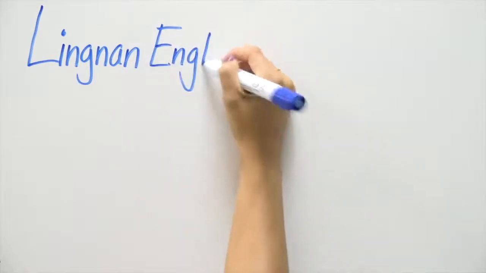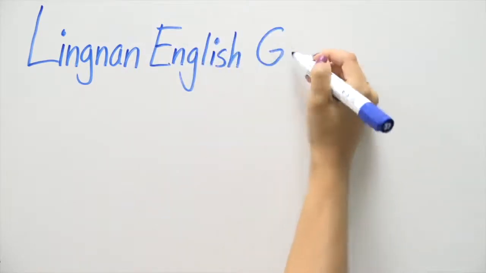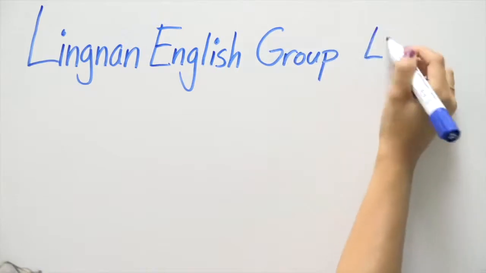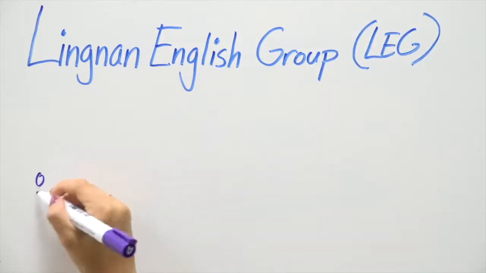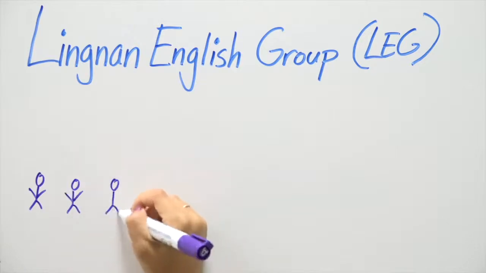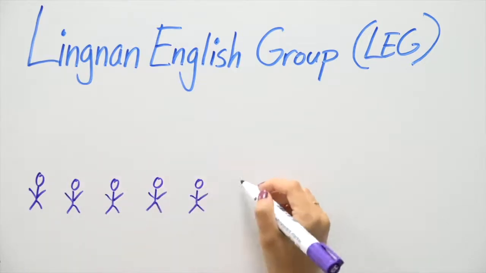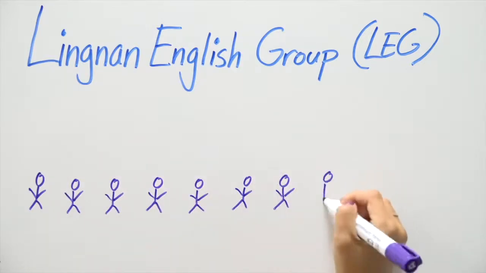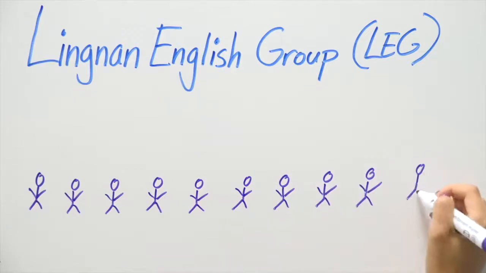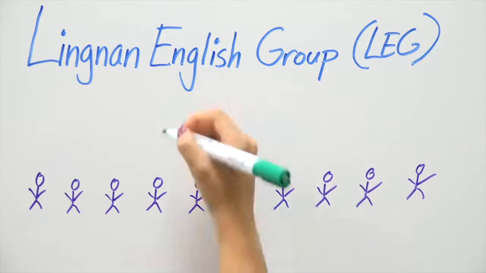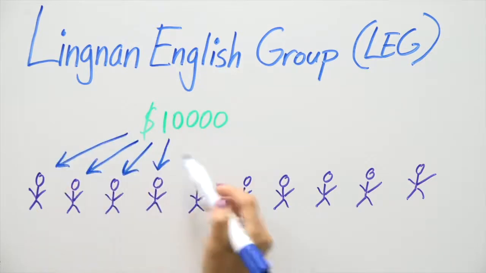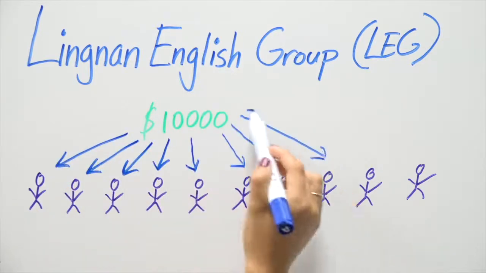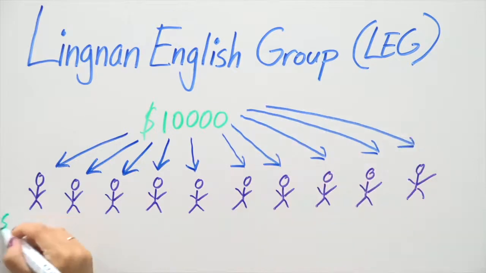To think about what the coefficient is and why it's important, let's take a simple example. Imagine there's a club of really dedicated English speakers on Lingnan campus, the Lingnan English Group, or LEG. Now let's say that LEG has 10 members, a small group, but passionate. In fact, they're so interested in English that they receive a grant from the university to buy materials for studying English. The grant is 10,000 Hong Kong dollars. Now, how should the group divide up the grant?